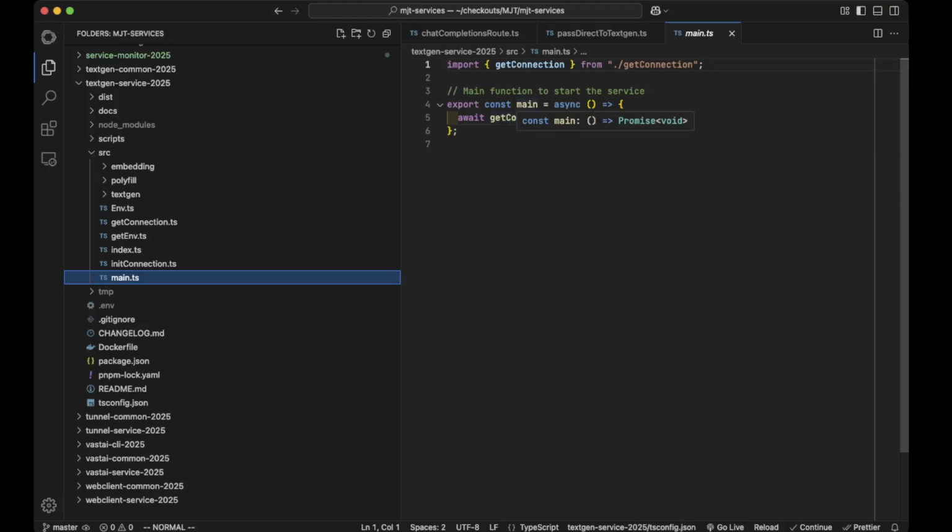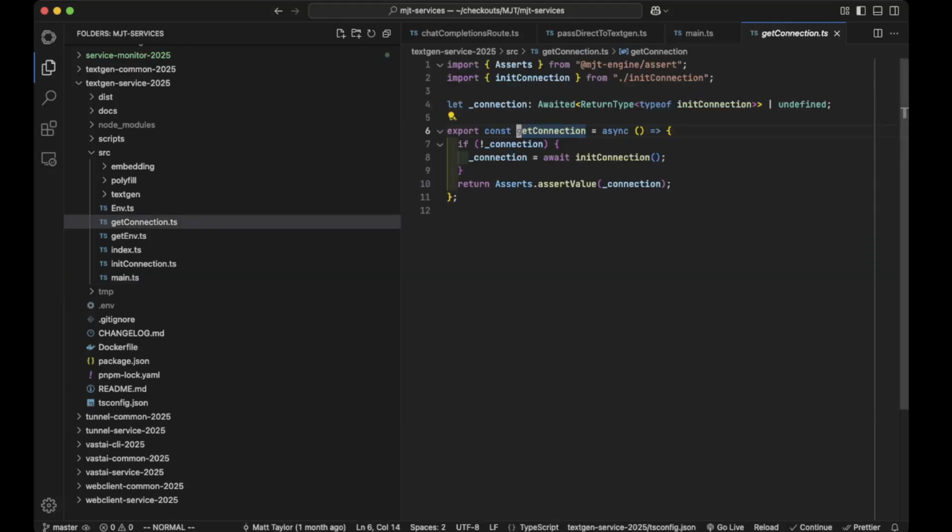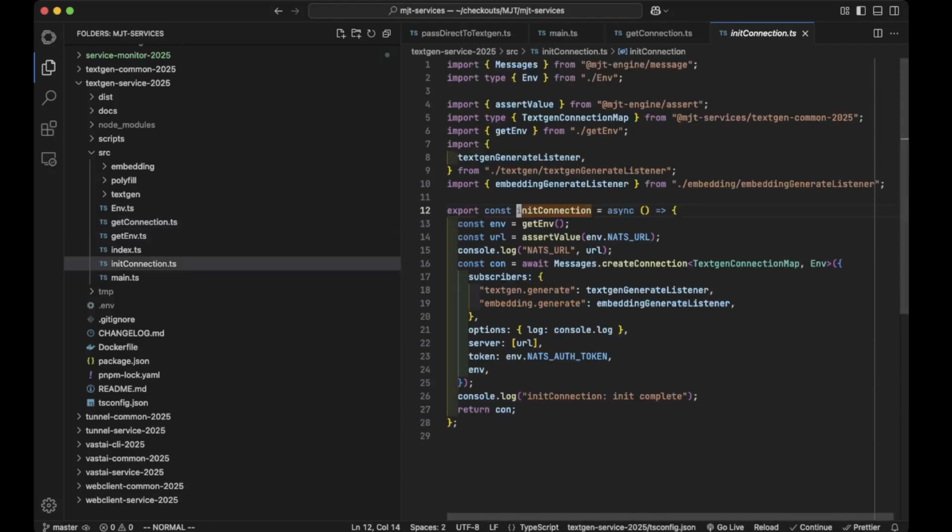So main does this get connection, right? And remember, we have this concept of connections to the message queue, right? Or maybe you don't remember. I'm telling you that we have this thing now, and so we can initialize the connection. So this is the connection to NATS, right?